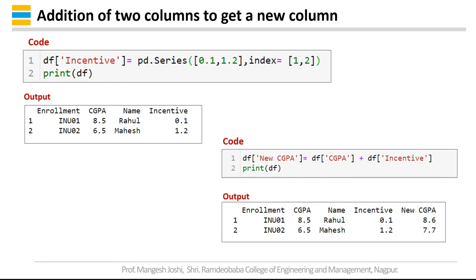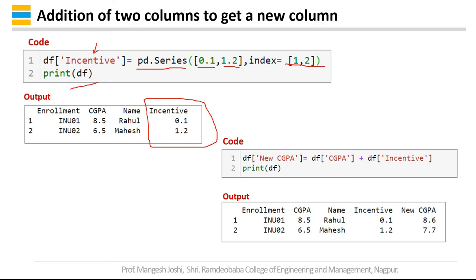Now suppose you want to perform addition on two columns to get a new column. Suppose I have created the incentive column, one more column added to the existing data frame, which we have seen in the previous example. So pd.Series, I have given incentive marks, let us say 0.1 incentive is given to one student and 1.2 incentive is given to another student with index values 1 and 2. And printing the data frame. The previous table was modified, and you can observe the incentive column in this case.